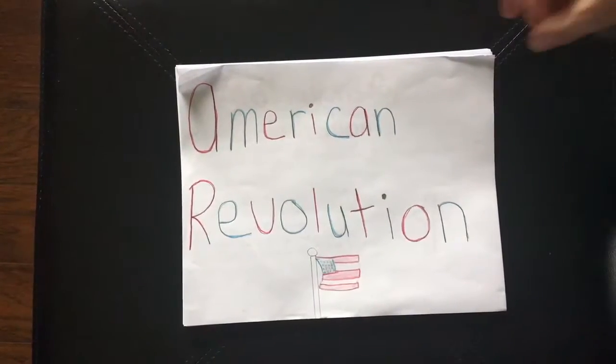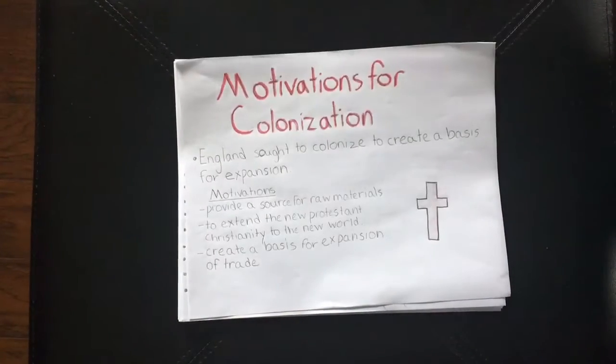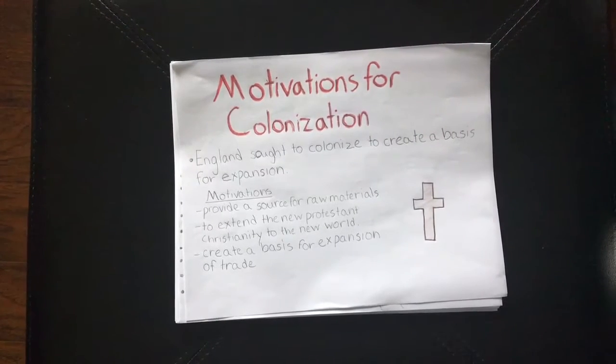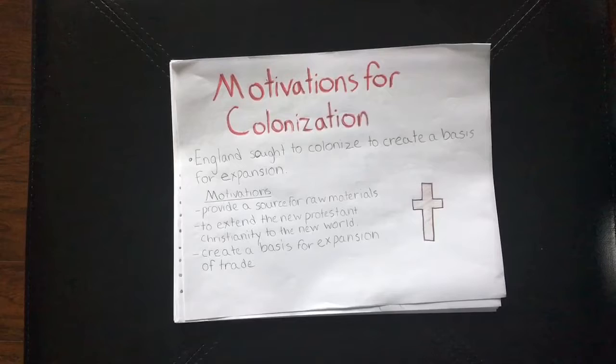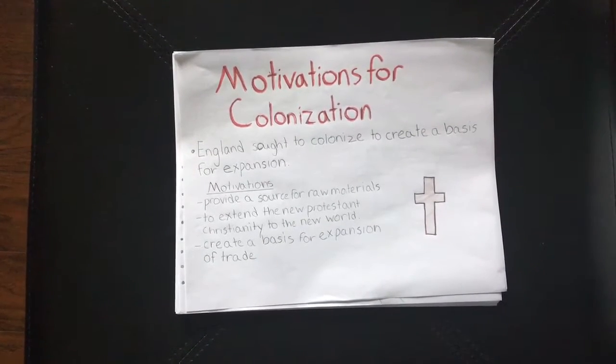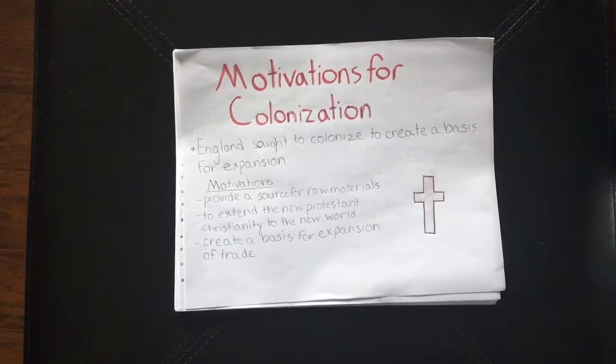The American Revolution. Motivations for colonization. England sought to colonize to create a basis for expansion. Motivations: provide a source for raw materials, extend the new Protestant Christianity to the New World, and create a basis for expansion of trade.